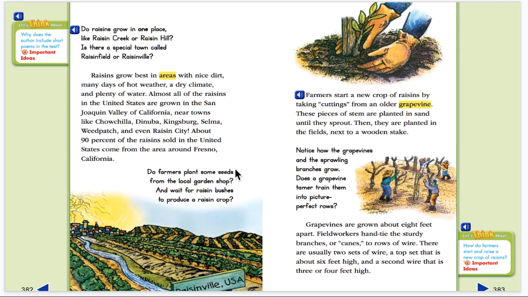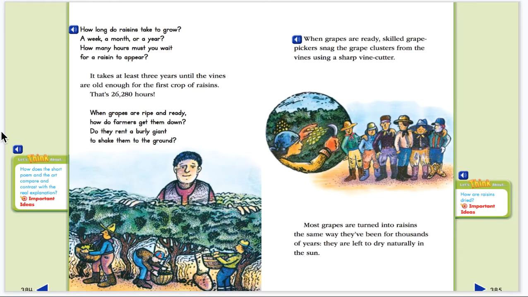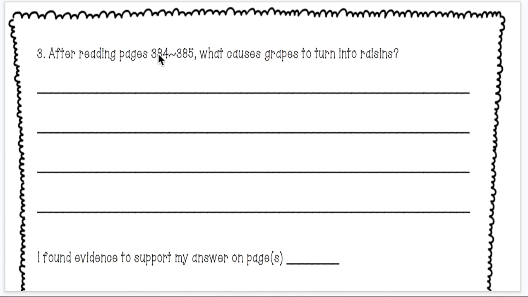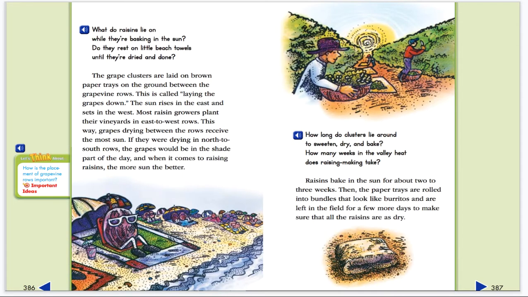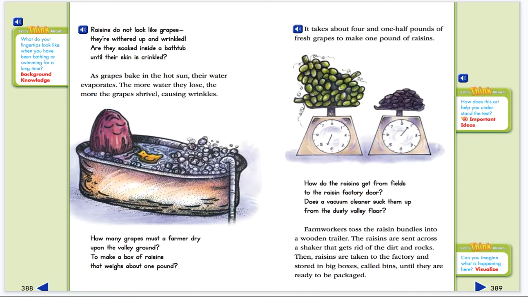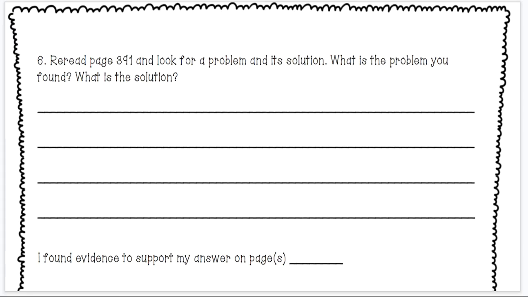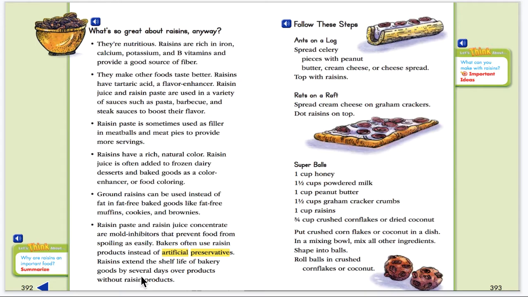The next page, you're going to read the story, answer a question. Read the story, answer a question. And then read the story.